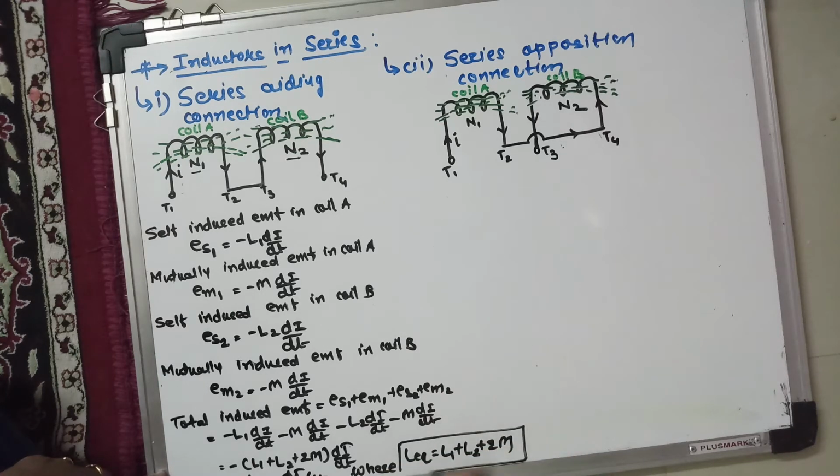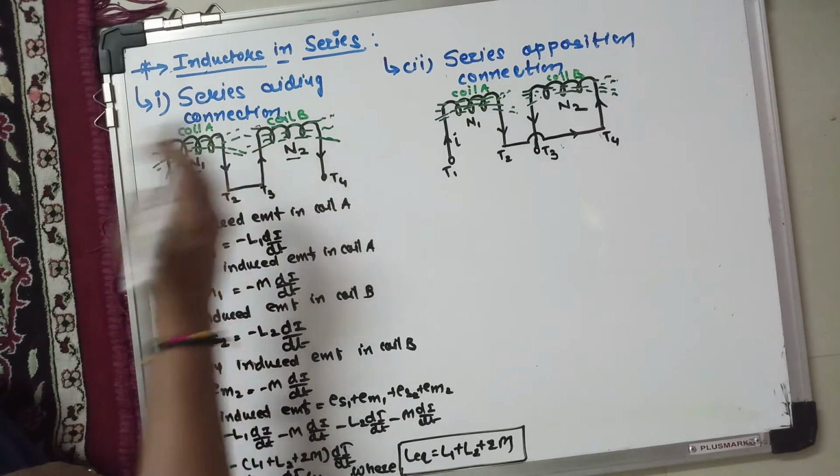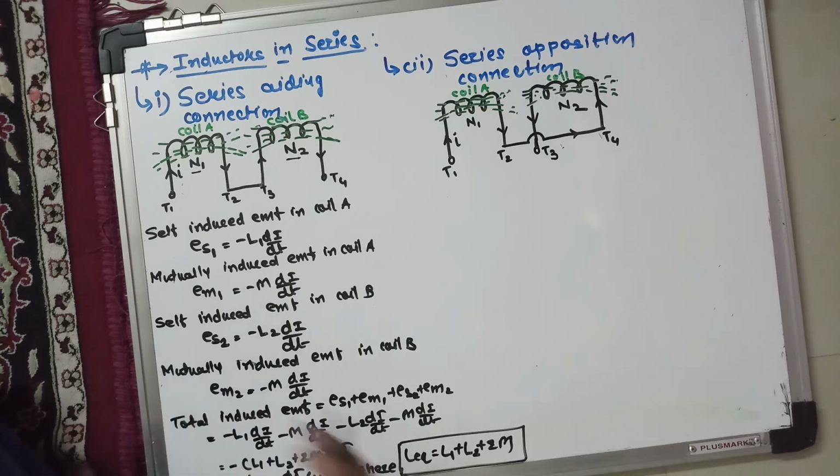That is for the series connection of two coils when both the coils are connected in such a way that the fluxes produced by both the coils help each other. That is for the cumulative connection of the coils in a series connection.